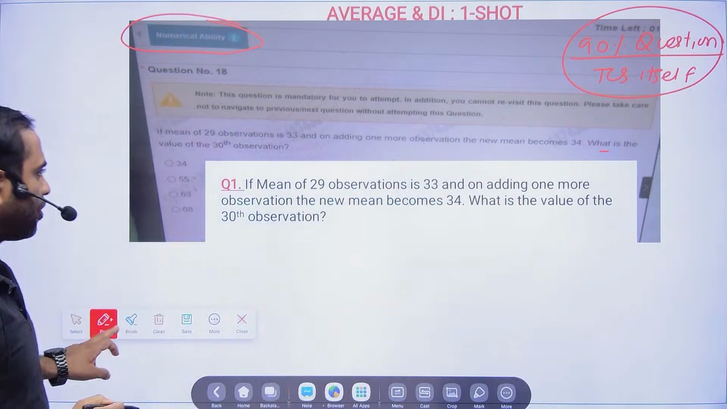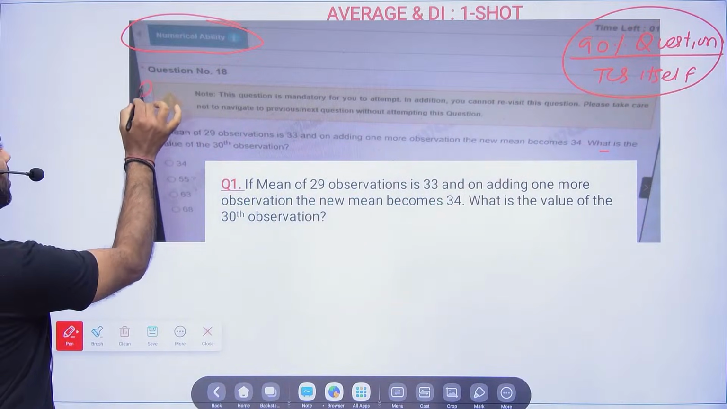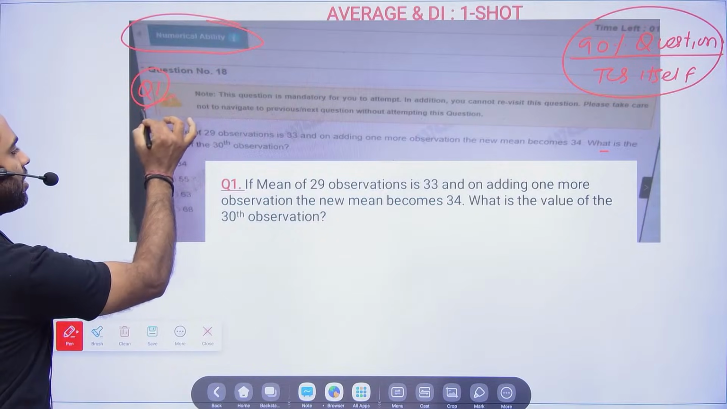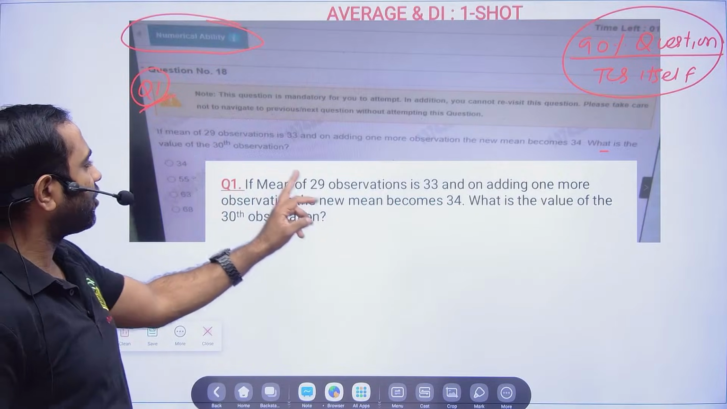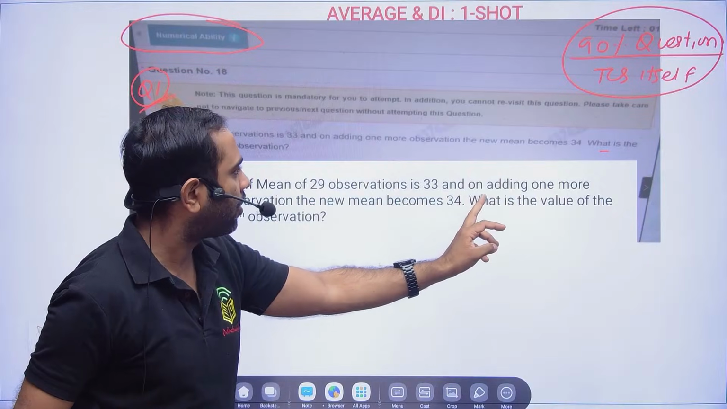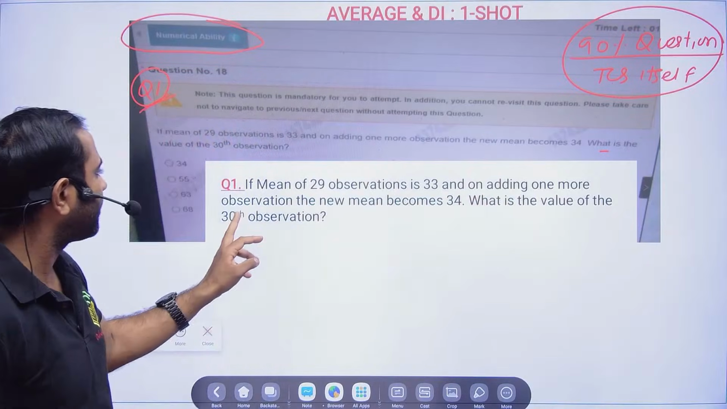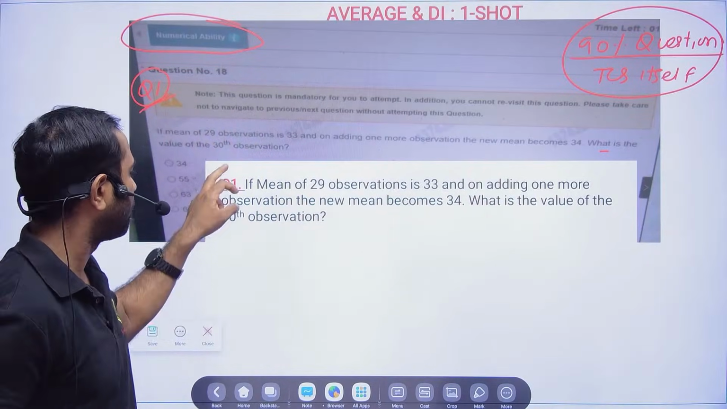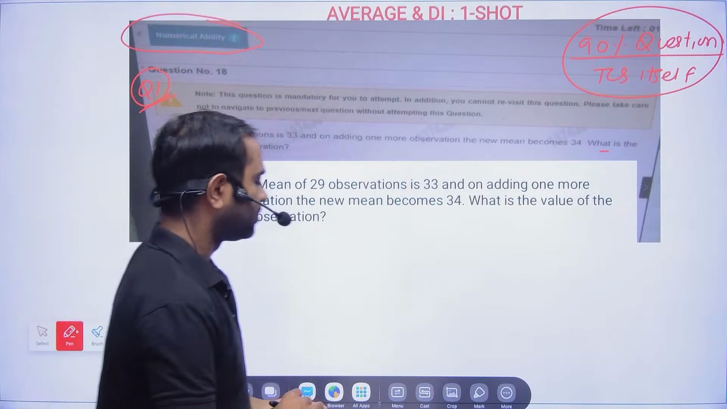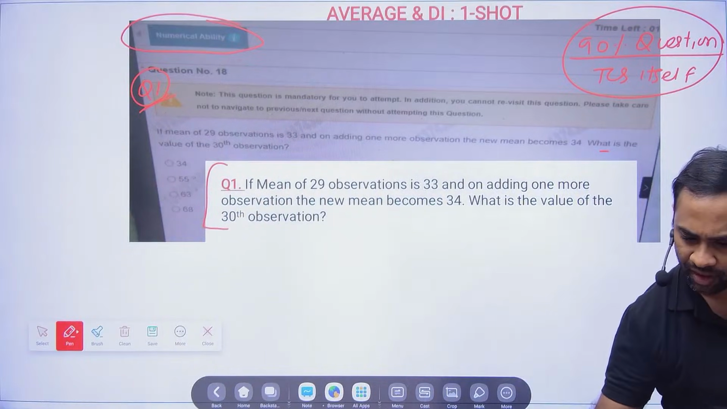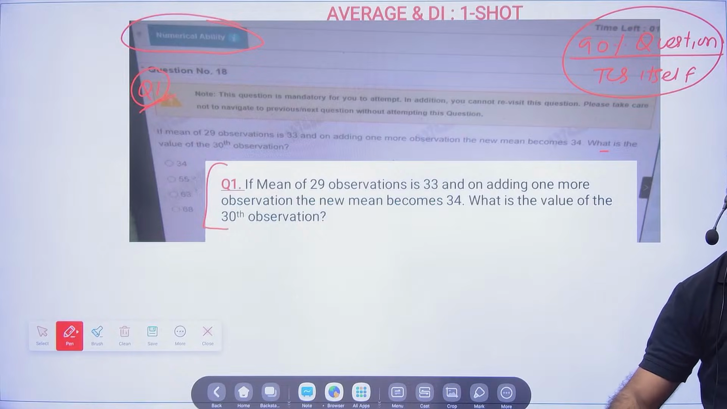I will give you 1 minute, and within 1 minute you need to solve this question. If the mean of 29 observations is 33, and on adding one more observation the new mean becomes 34, what is the value of the 30th observation? Let me start the timer here. I hope the question is visible.